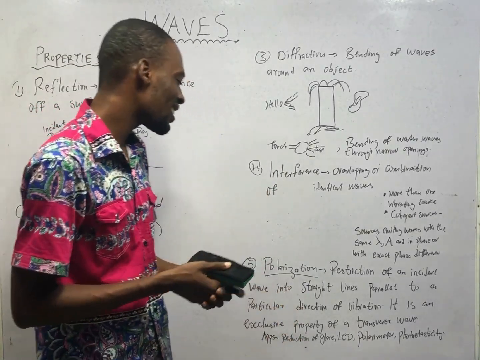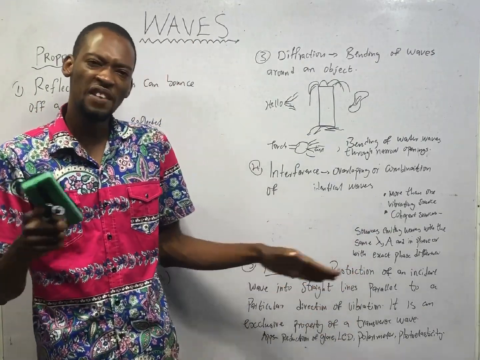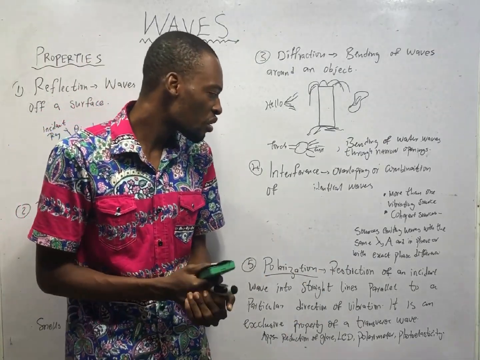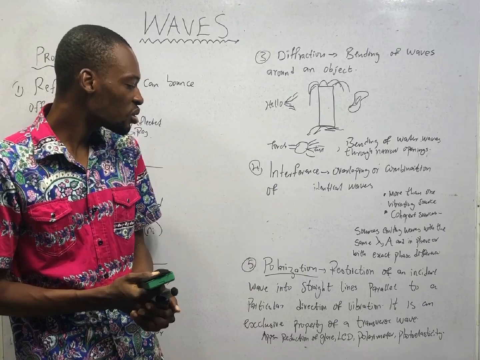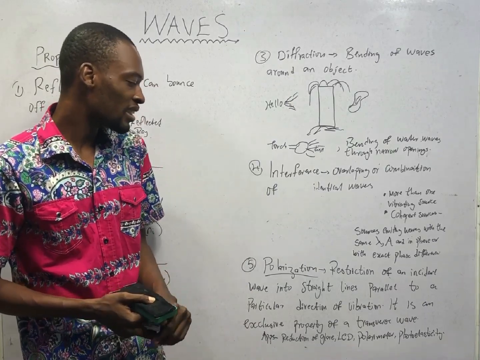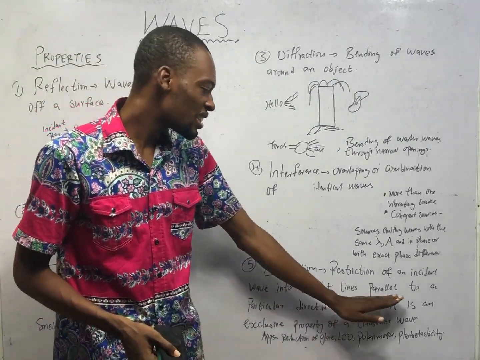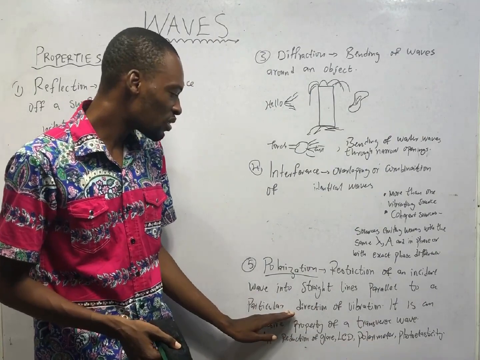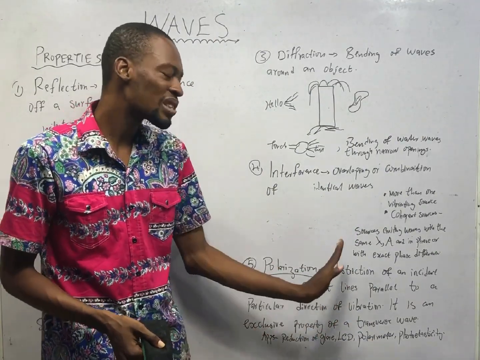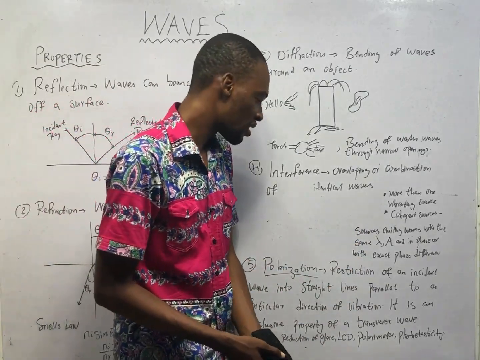Polarization, on the other hand, is an exclusive property of transverse waves. Only transverse waves are polarized, and polarization is a restriction of an incident wave into straight lines parallel to a particular direction of vibration. That is polarization.